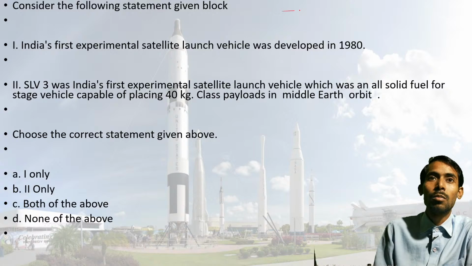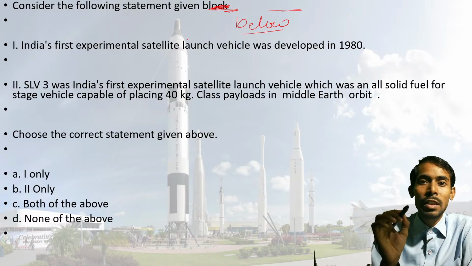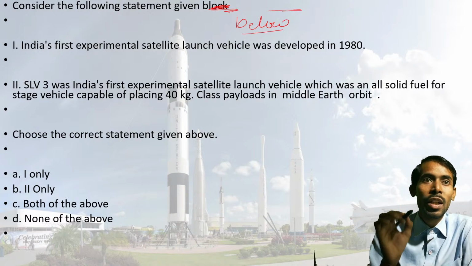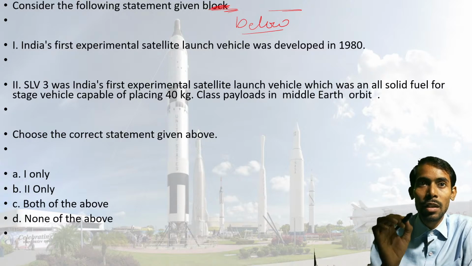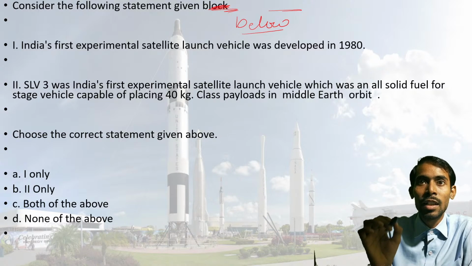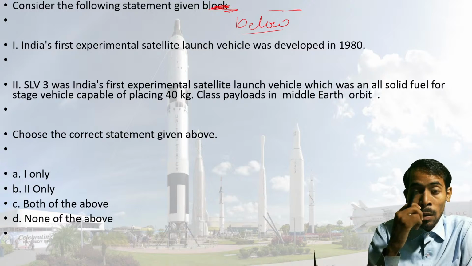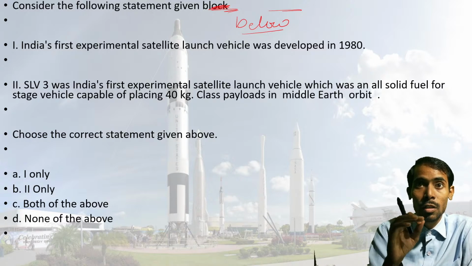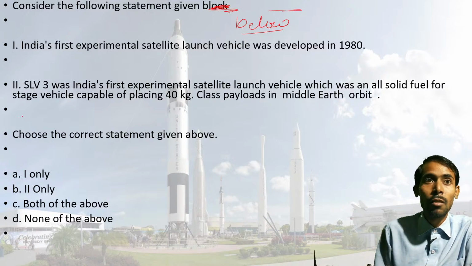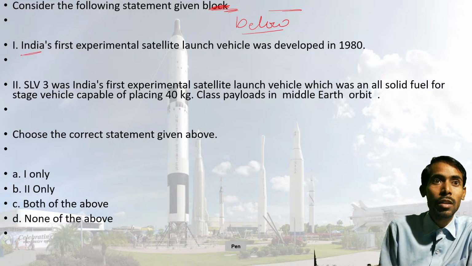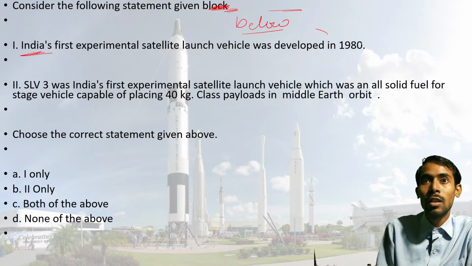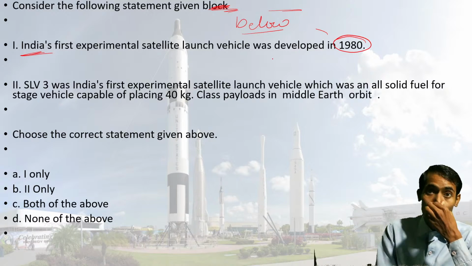The very first statement says, India's first experimental satellite launch vehicle was developed in 1980. So the year is there, and you need to be very conscious with the year and with the country name also. These are the two main things.